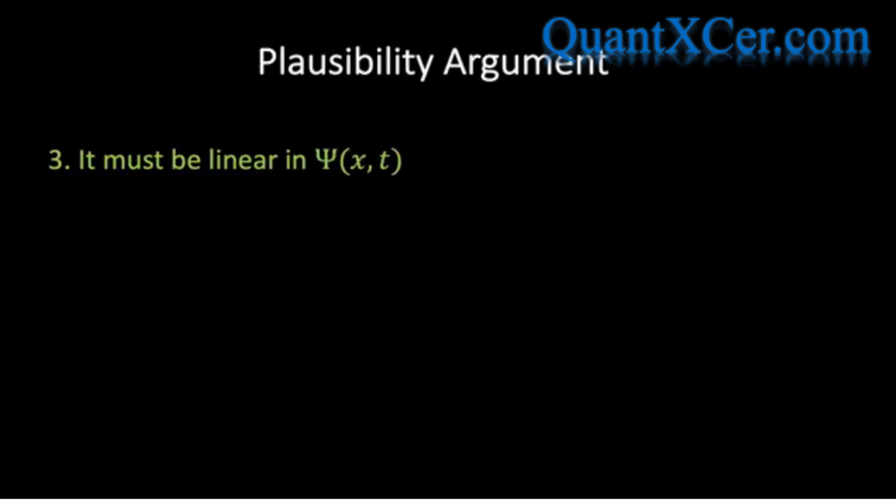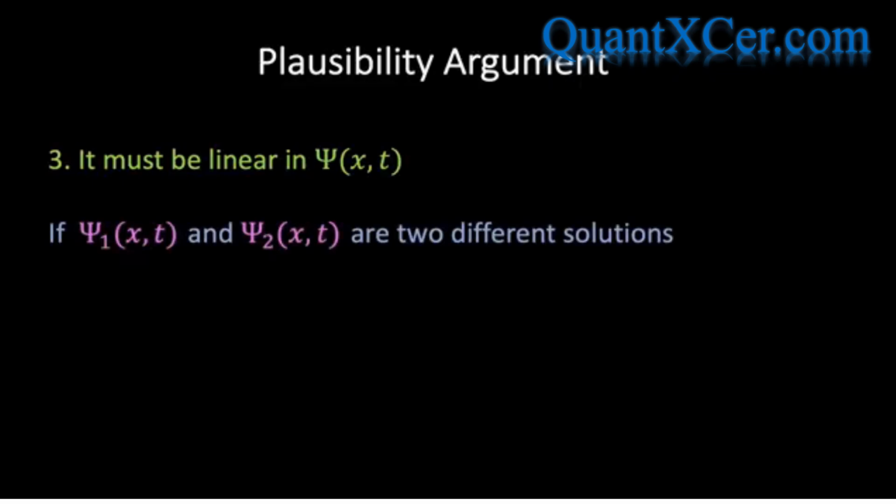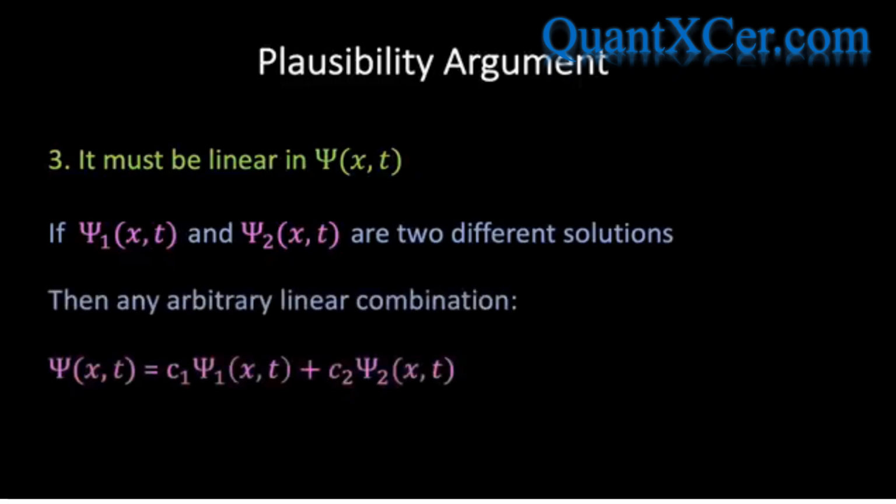Thirdly, our equation must be linear in the wave function psi. That is, if psi1 and psi2 are two different solutions to the equation for a given potential energy V, then any arbitrary linear combination of these solutions should also be a solution. This linearity requirement ensures that we should be able to add together wave functions to produce constructive and destructive interference patterns that are characteristic of waves.